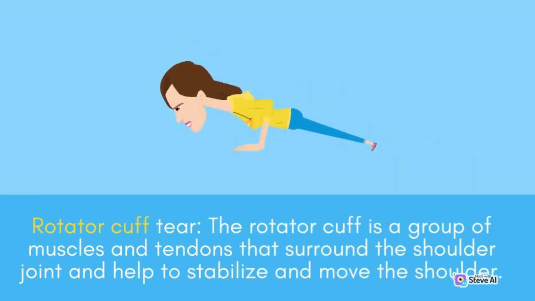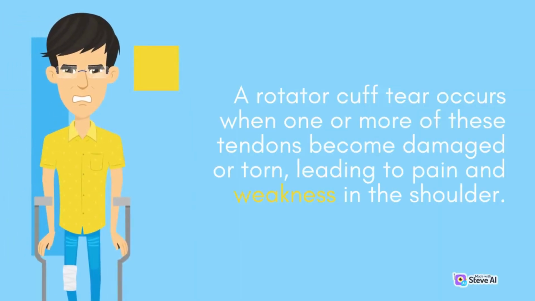Rotator cuff tear. The rotator cuff is a group of muscles and tendons that surround the shoulder joint and help to stabilize and move the shoulder. A rotator cuff tear occurs when one or more of these tendons become damaged or torn, leading to pain and weakness in the shoulder.